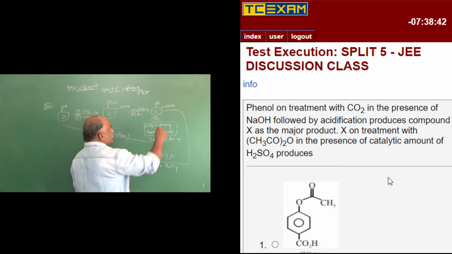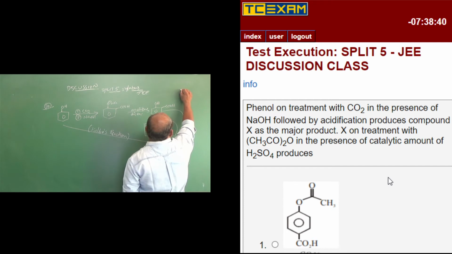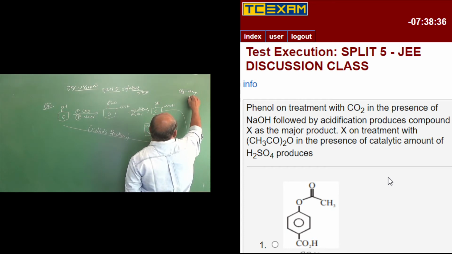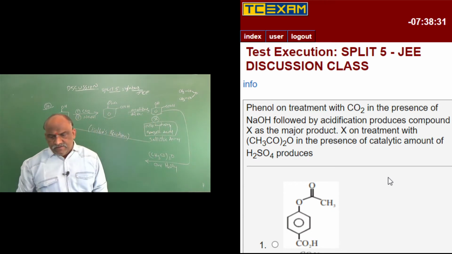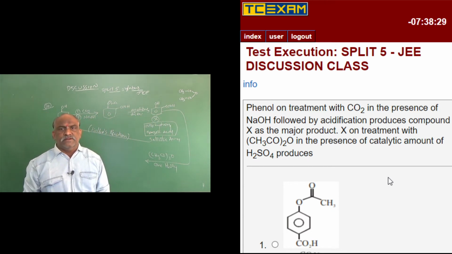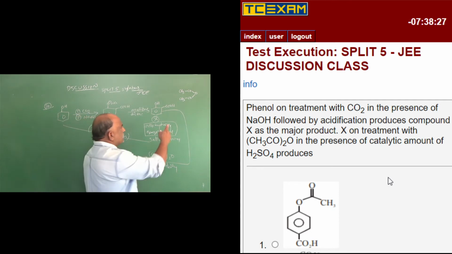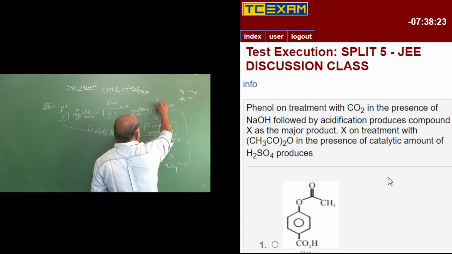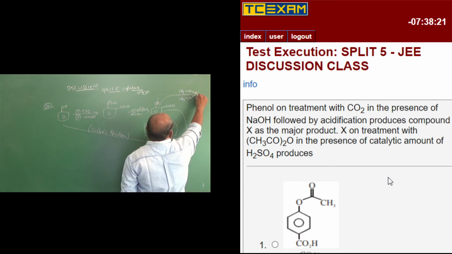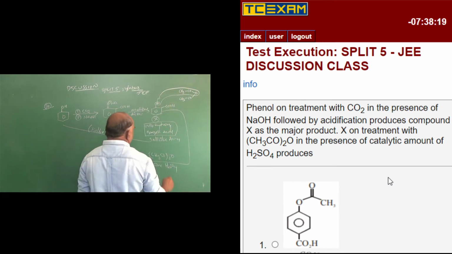Acetic anhydride, I'll write the structure here: CH3COO CO CH3. So what happens when acetic anhydride reacts with this compound? Here you should eliminate H, remove this part.